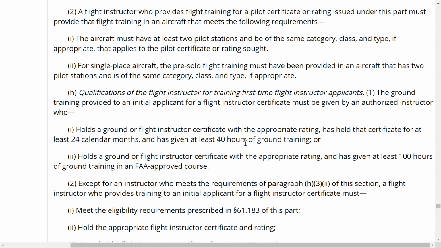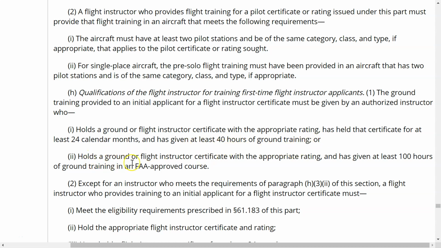You know what the problem is here with this? Not a lot of instructors actually keep track of the ground training that they've actually done. And that's a problem because when I go to certify someone to do this, my main thing is to ask them, show me how much ground training you've done, and a lot of them can't do it.